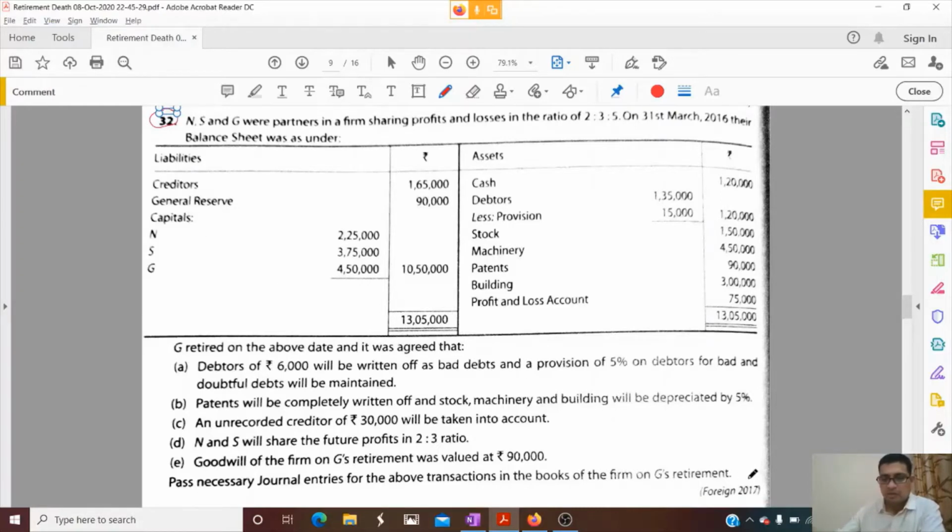Which was part of Foreign 2017, a very good question of retirement. So let's start.